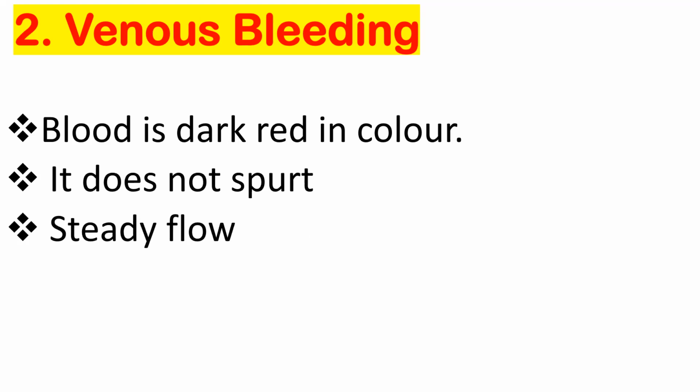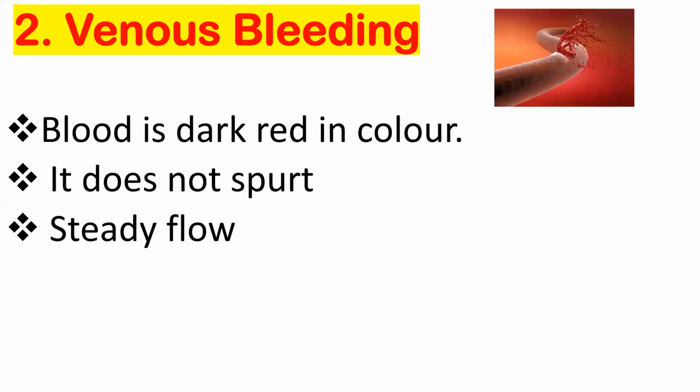Next, steady flow. Steady flow means slow flow. In arterial bleeding the flow is pulsatile and very rapid, but in case of venous bleeding the flow of the blood is very steady, very slow. So this is our vein, and this is how the bleeding occurs.